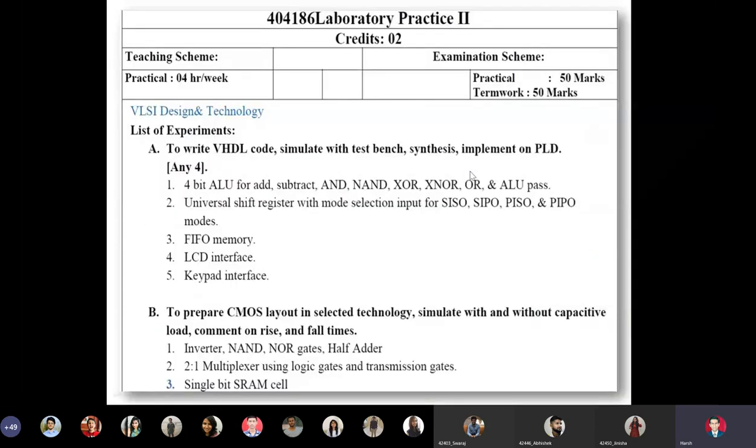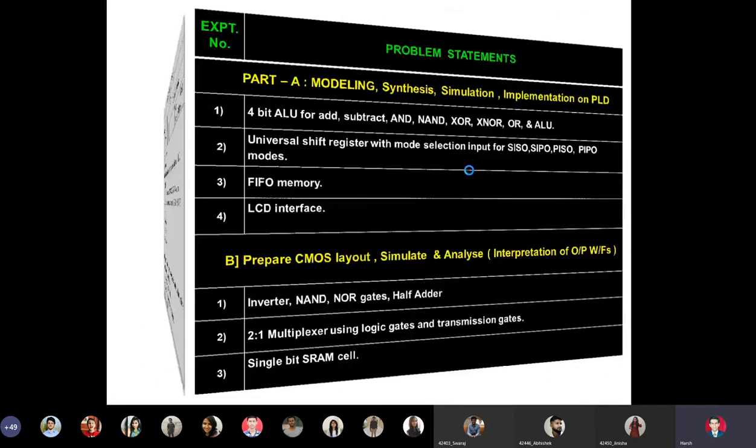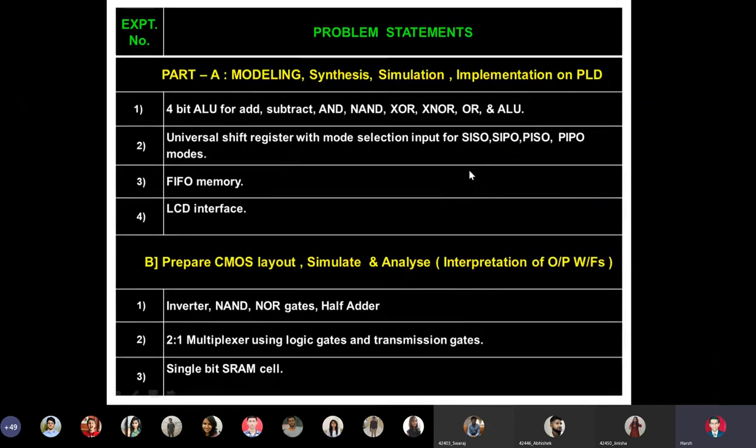So we are not going to perform the keypad interface, but we'll perform a 4-bit ALU with the following functionalities: universal shift register, FIFO memory and LCD interface. And part B: prepare CMOS layout, simulate and analyze. And analysis means once you get the output waveforms, you are going to compare those waveforms and extract some kinds of information such as delay time, rise time, fall time, etc.